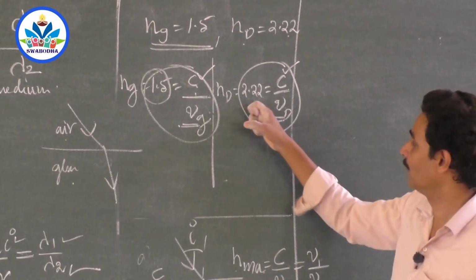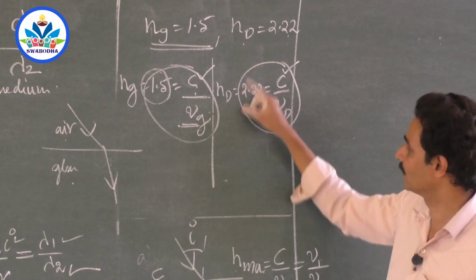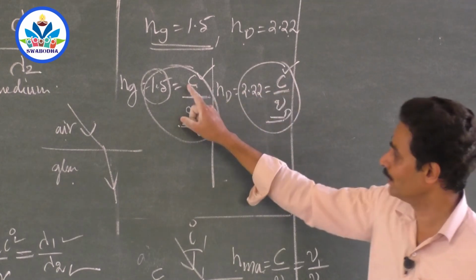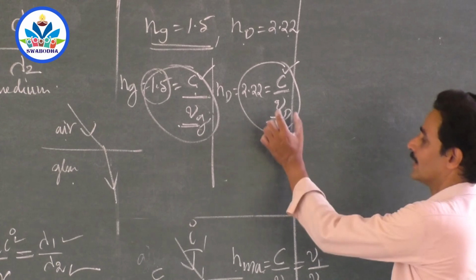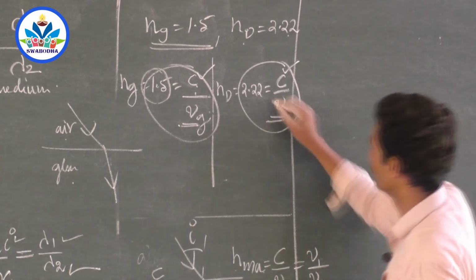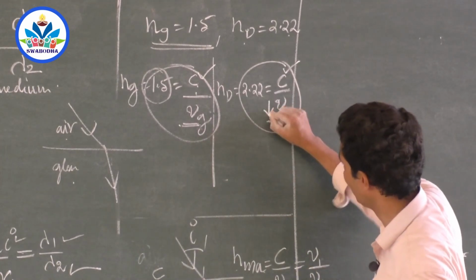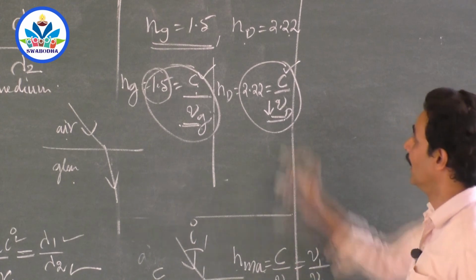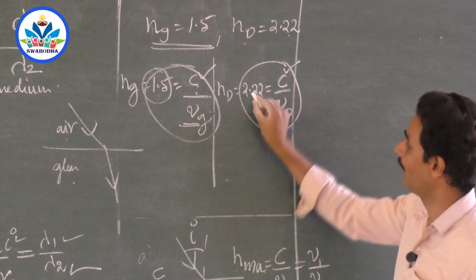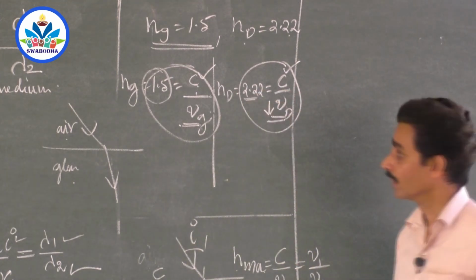If refractive index of diamond is more, if this answer is obtained, of course C is the same C that we have used here, this answer should be less. So here velocity of light in diamond should be less, and that's why we landed with more answer.